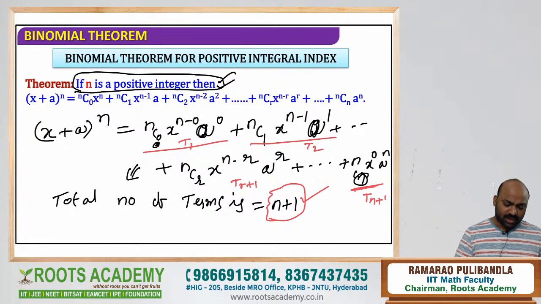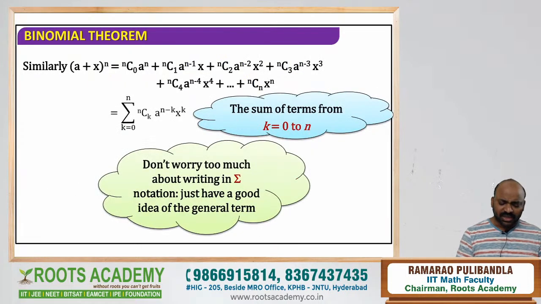I think all of you got this basic thing. The number of terms in the expansion (x plus a) whole power n is n plus 1. Right? This is the thing you can observe here. Now move to the next one. In this, there are some very simple things to which you have to add some information. These are not so important, but just add them as information.